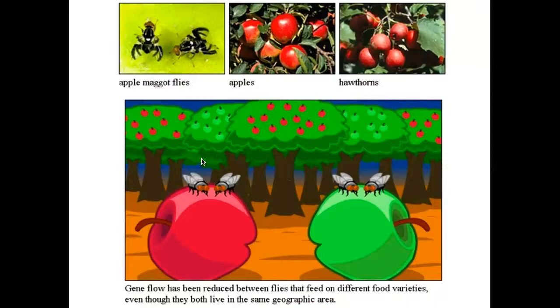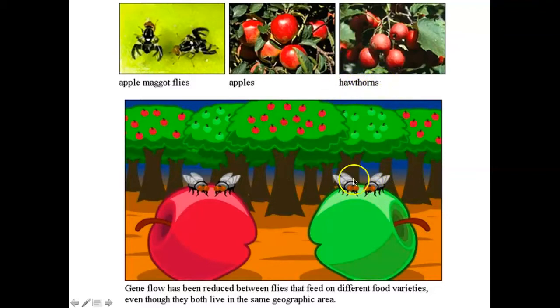So here's an example of sympatric speciation where this one is looking at apple maggot flies, and they're occupying the same geographical location, but some of the flies started to feed on one certain kind of apple tree, and another subset of those flies will start to breed and prefer to feed on another kind of apple tree, hawthorn apples.